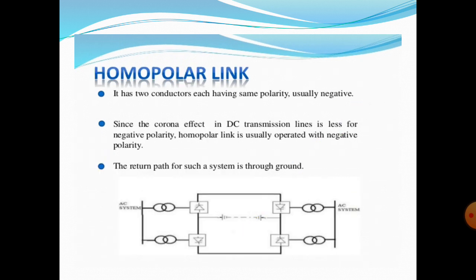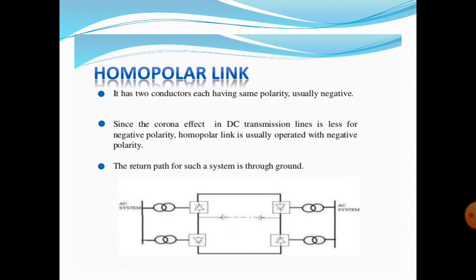And next one is the homopolar HVDC system. In this system two conductors are used, but both have the same polarity. In this homopolar HVDC system we consider negative polarity. We use negative polarity since the corona effect in a DC transmission line is very less for negative polarity of these conductors.